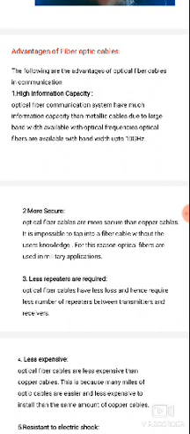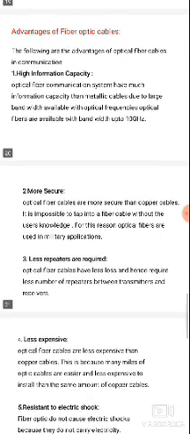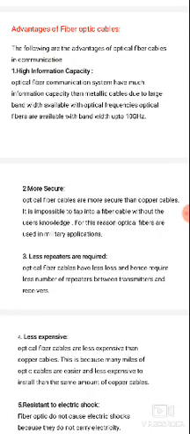So optical fiber systems have much more information capacity than metallic cables. The reason is the large bandwidth available with optical frequencies, supporting up to 10 gigahertz. That's why it supports high information capacity, and the data transmission is high.